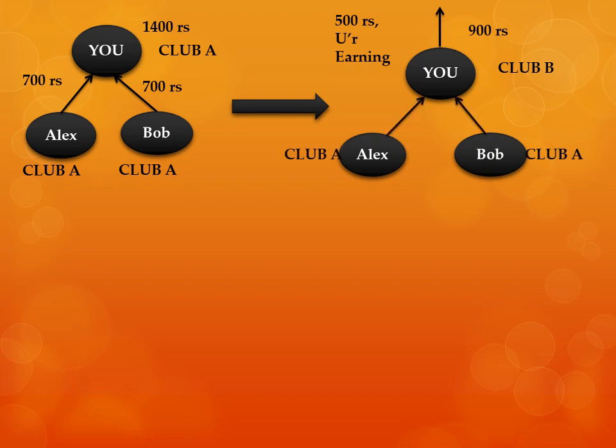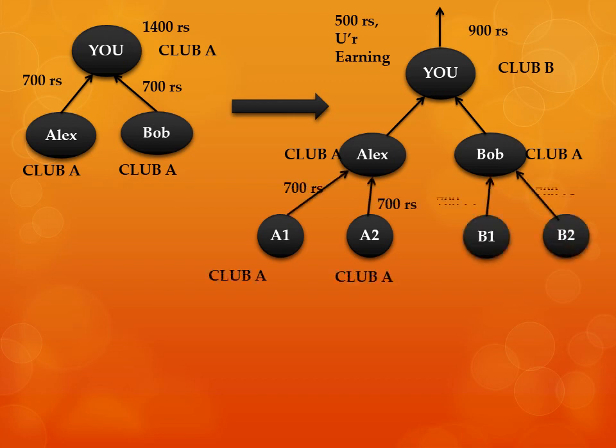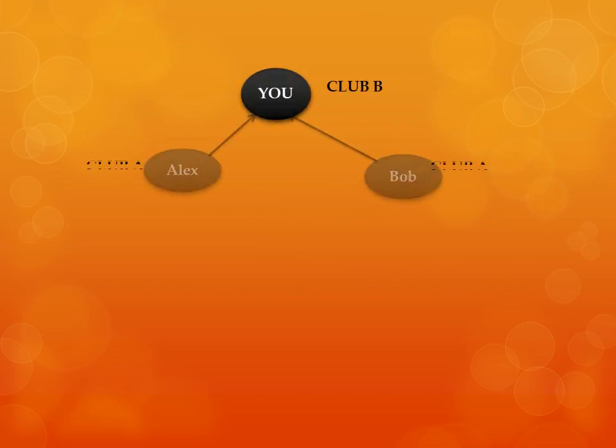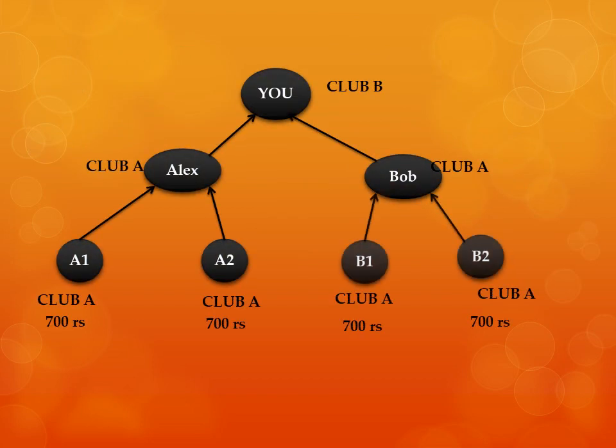Alex and Bob make 2 members under them, A1, A2, B1, B2. Now these new members also want to join club A by paying 700 and 700 rupees. So Alex will have 1400 rupees and Bob will also have 1400 rupees right now.